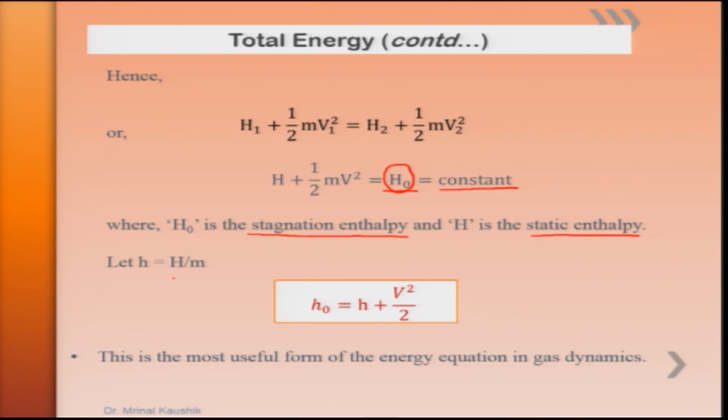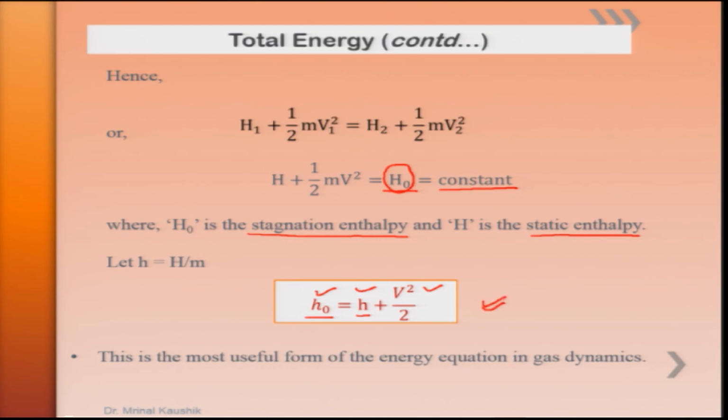Hence, if we divide by m, we can bring out the relationship H naught is equal to H plus v square by 2, where v is the velocity, H is the static enthalpy, and H naught is the stagnation enthalpy. This is the most useful form of the equation in gas dynamics.